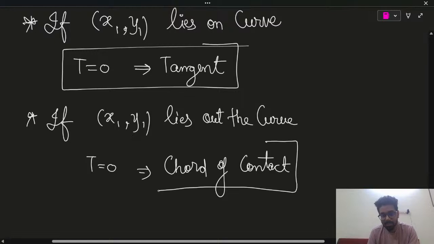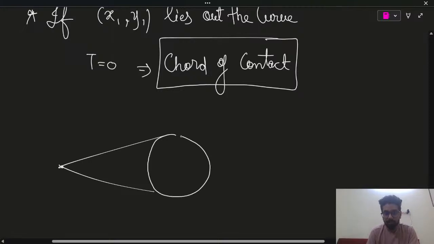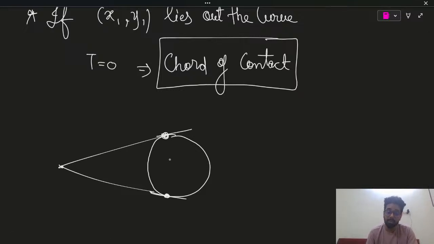It's because from an outside point you draw two tangents, and these two tangents touch the circle, or contact the circle, at 2 points. When you join these 2 points of contact you draw a line segment which is called a chord. So this is why we are calling it the chord of contact. Okay, now the question may be, sir, okay fine, but what is the equation of the tangent?